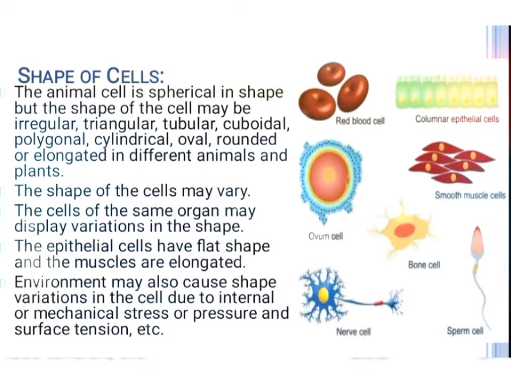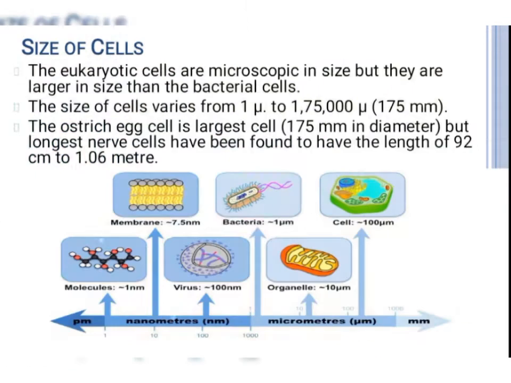And moreover, the external or internal environment may also cause shape variation in the cells due to internal or mechanical stress or pressure or the surface tension. Next is size of the cell. Mostly the eukaryotic cells are microscopic in size, but definitely they are larger in size than the bacterial cells. And the size of cells varies from 1 micrometer to 175,000 micrometer.